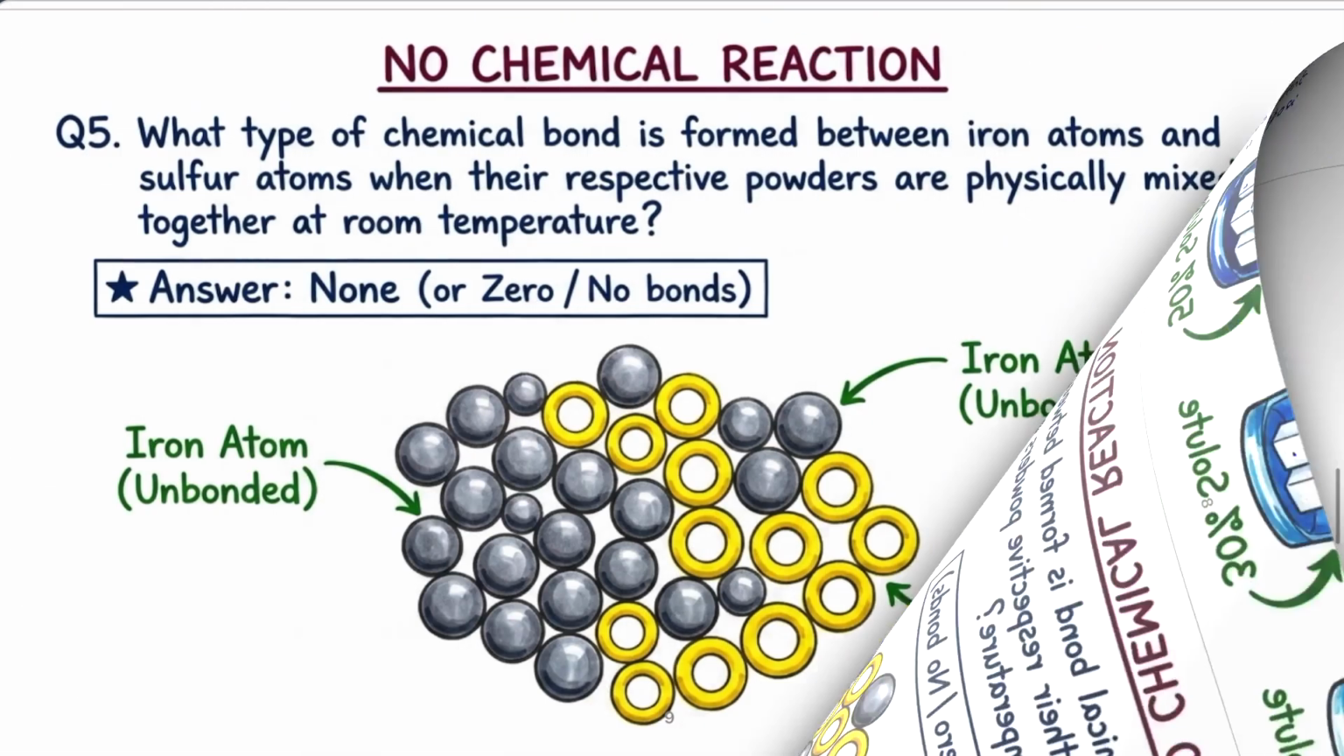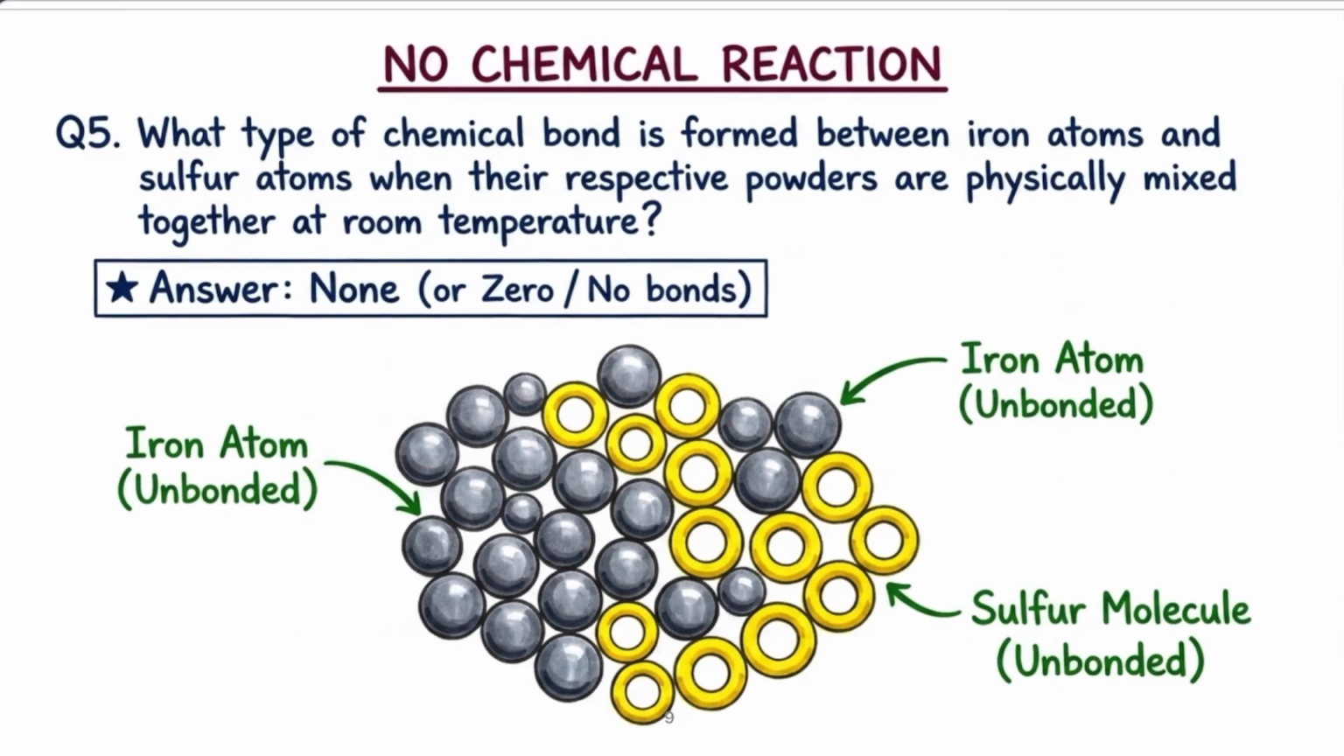Now 5th question. What type of chemical bond forms between iron atoms and sulfur atoms when their respective powders are physically mixed together at room temperature? We know that when iron and sulfur are mixed together, no chemical bond will form. This is the definition of a mixture, right? As per the definition of a mixture, there is no bond between the iron and sulfur at room temperature. So these were your 5 one-word question answers.